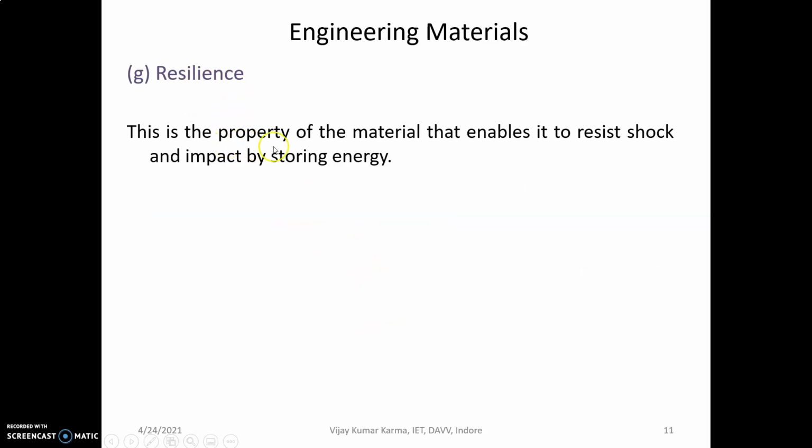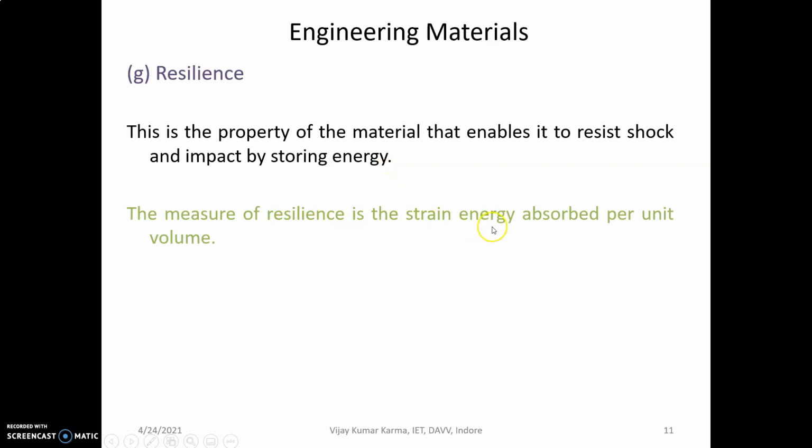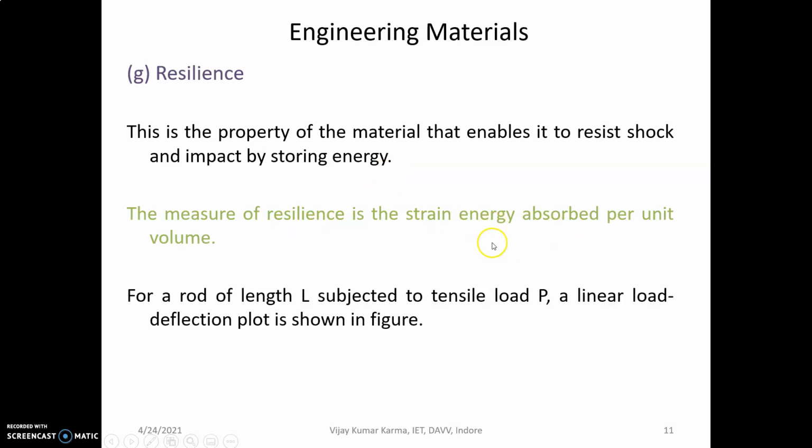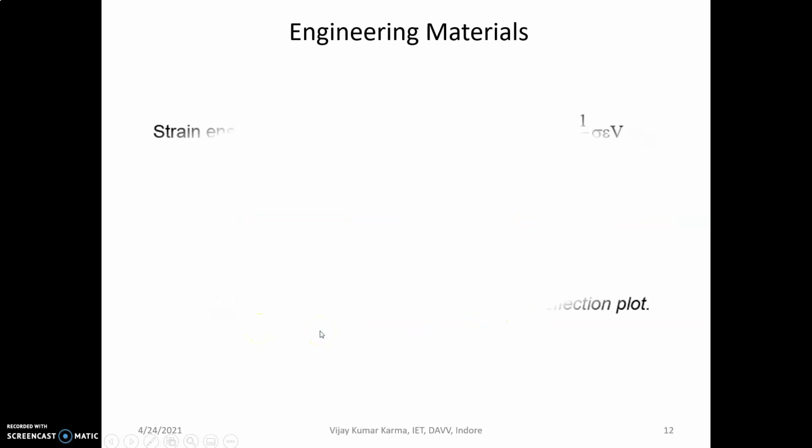Resilience. This is the property of the material that enables it to resist shock and impact by storing energy. The measure of resilience is the strain energy absorbed per unit volume. For a rod of length L subjected to a tensile load P, a linear load deflection plot is shown in the figure.